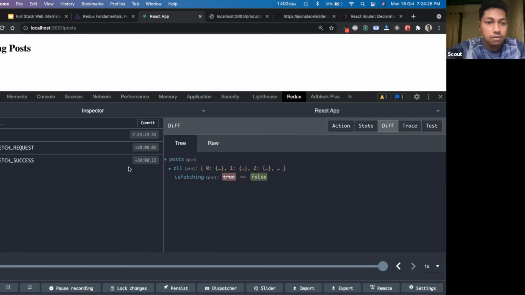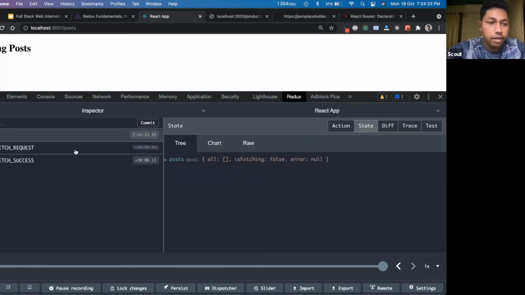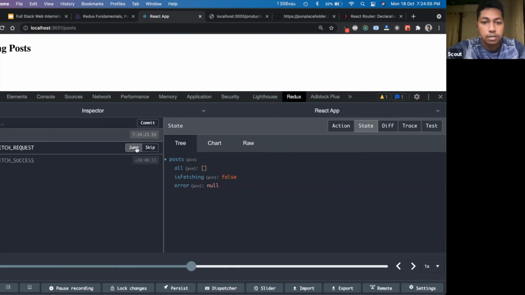Now there is a cool option which you can see here. On the left hand side, you can see which actions are dispatched and when. You can see the order. Initially this was the state, all is empty, isFetching is false, error is null. Now when the request initiated, this means we are dispatching this post fetch request.